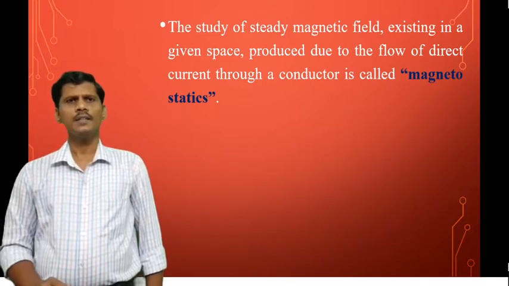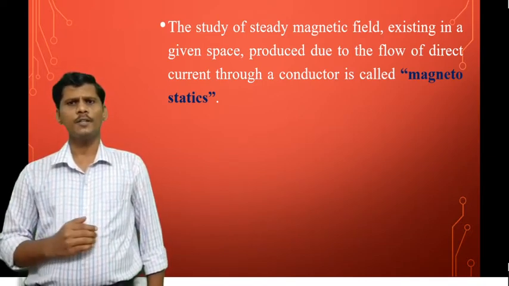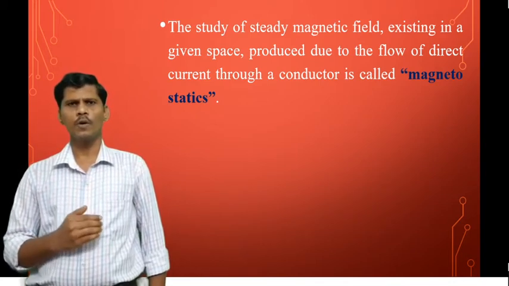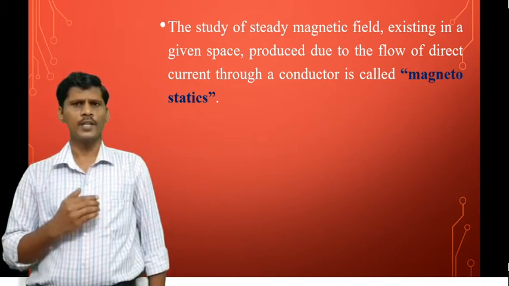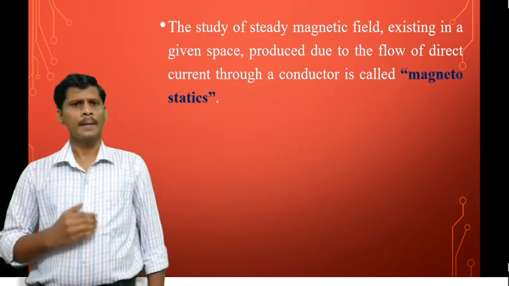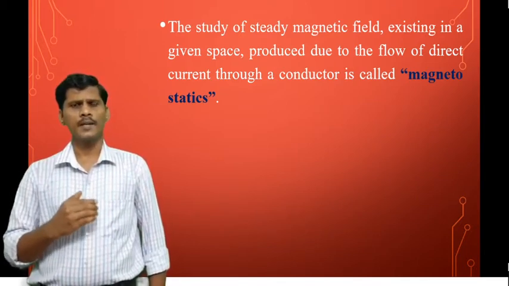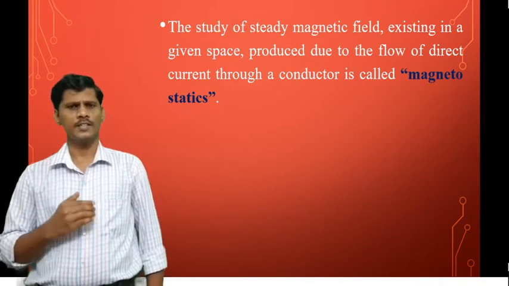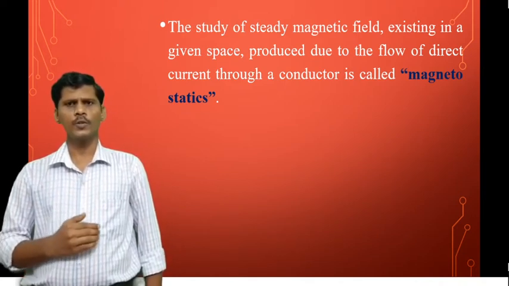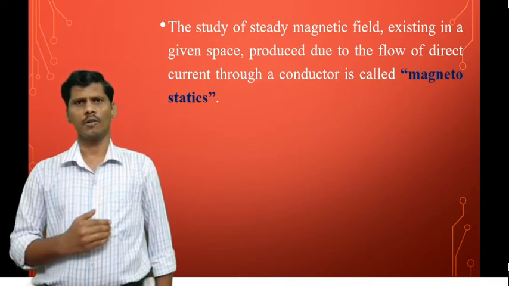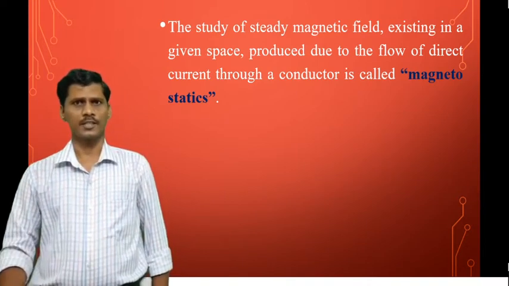The study of steady magnetic field existing in a given space, produced due to the flow of direct current through a conductor, is called magnetostatics.